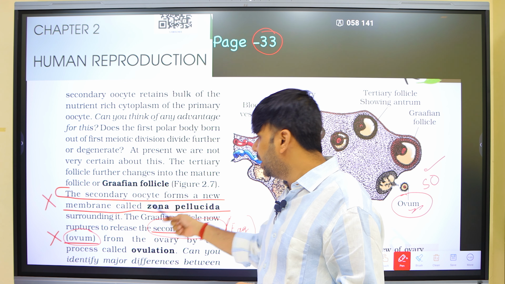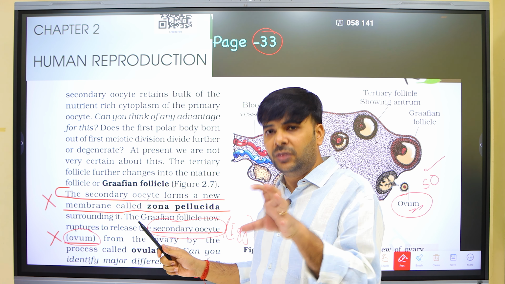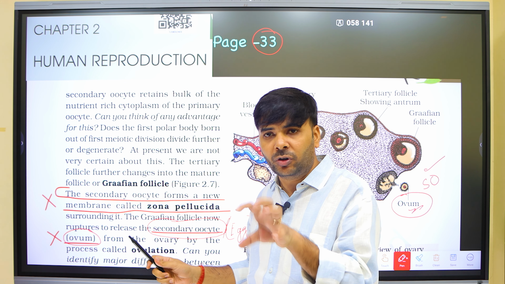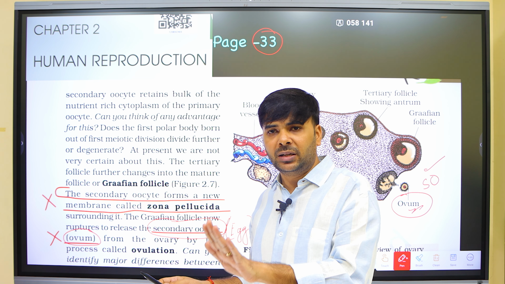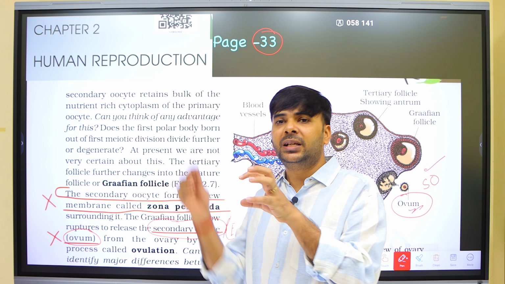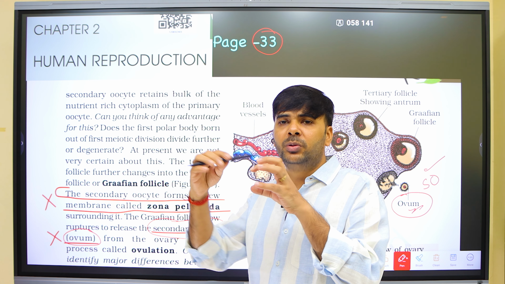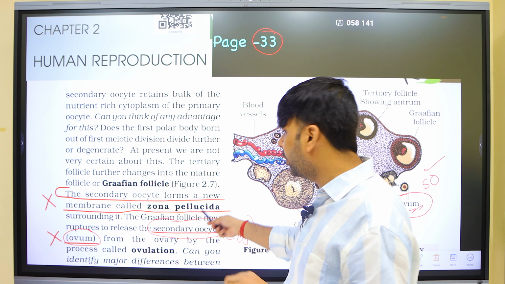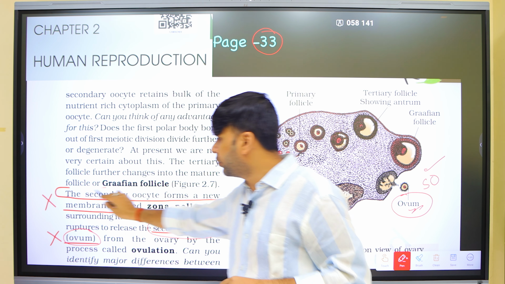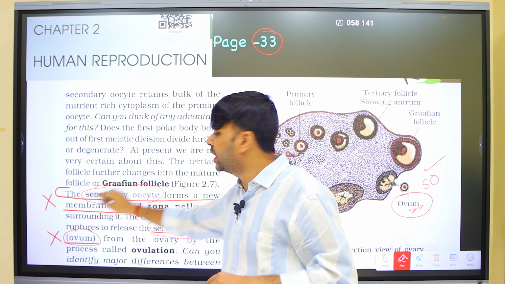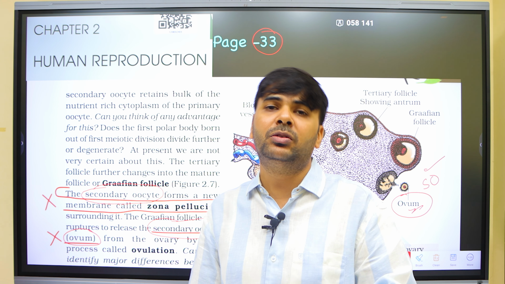The secondary oocyte in tertiary follicle. Primary oocyte is converted into secondary oocyte. And the secondary oocyte, according to NCERT, forms one new layer, zona pellucida. Completely wrong. Zona pellucida is not formed around the secondary oocyte, it is formed around the primary oocyte.